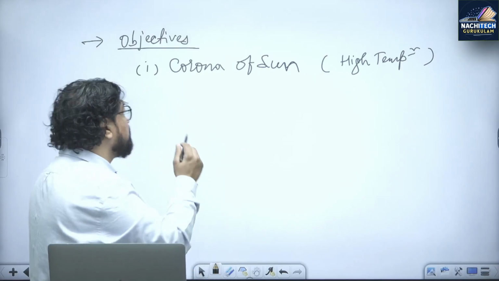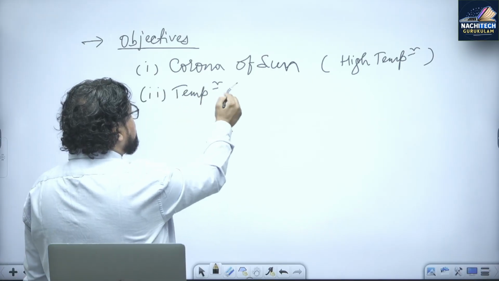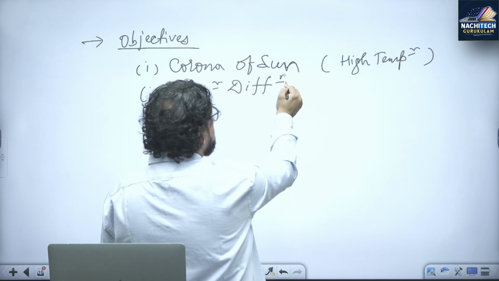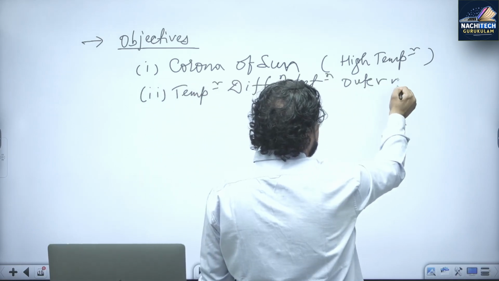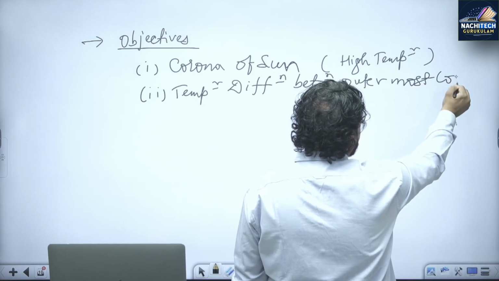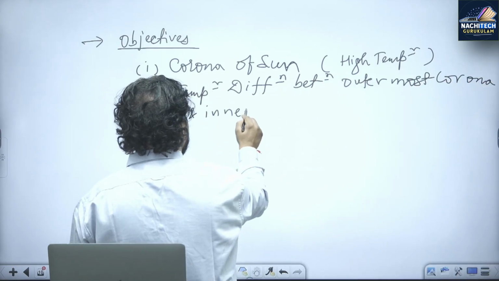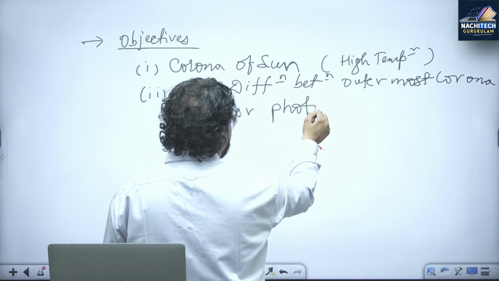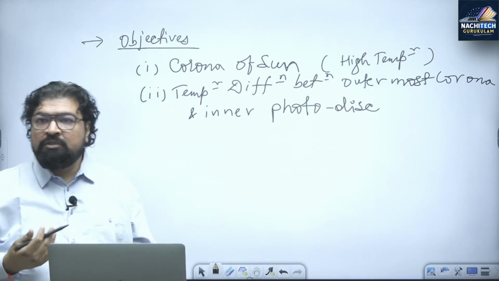Aditya is trying to find it out. That is here, this one: the temperature difference between the outermost corona and the inner photosphere, फोटो डिस्क बोलते हैं. ऐसा क्यों है?